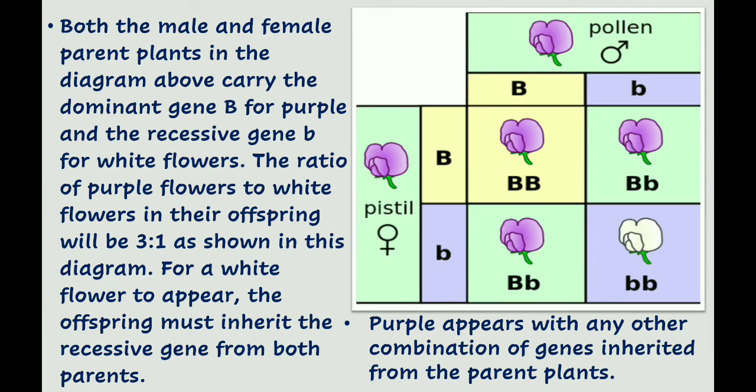Both the male and female parent plants in the diagram above carry the dominant gene B for purple and the recessive gene small b for white flower. The ratio of purple flower to white flower in their offspring will be 3:1, as shown in this diagram. For a white flower to appear, the offspring must inherit the recessive gene from both parents. Purple appears with any other combination of genes inherited from the parent plants.